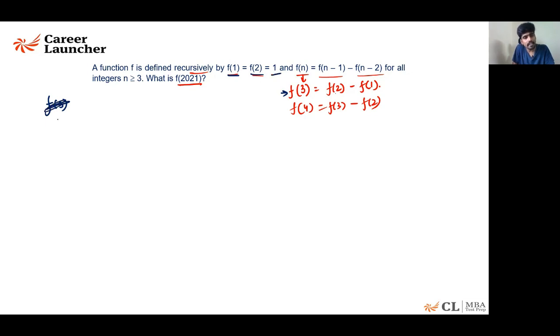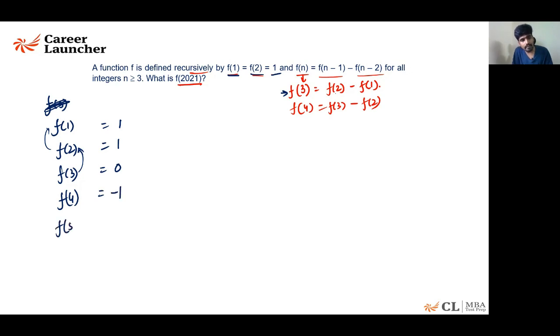Let us in fact start with f of 1. F of 1 is given as 1. F of 2 is given as 1. F of 3 will be the difference between f of 2 and f of 1, which is equal to 0. F of 4 will be f of 3 minus f of 2, which is 0 minus 1, which is minus 1.